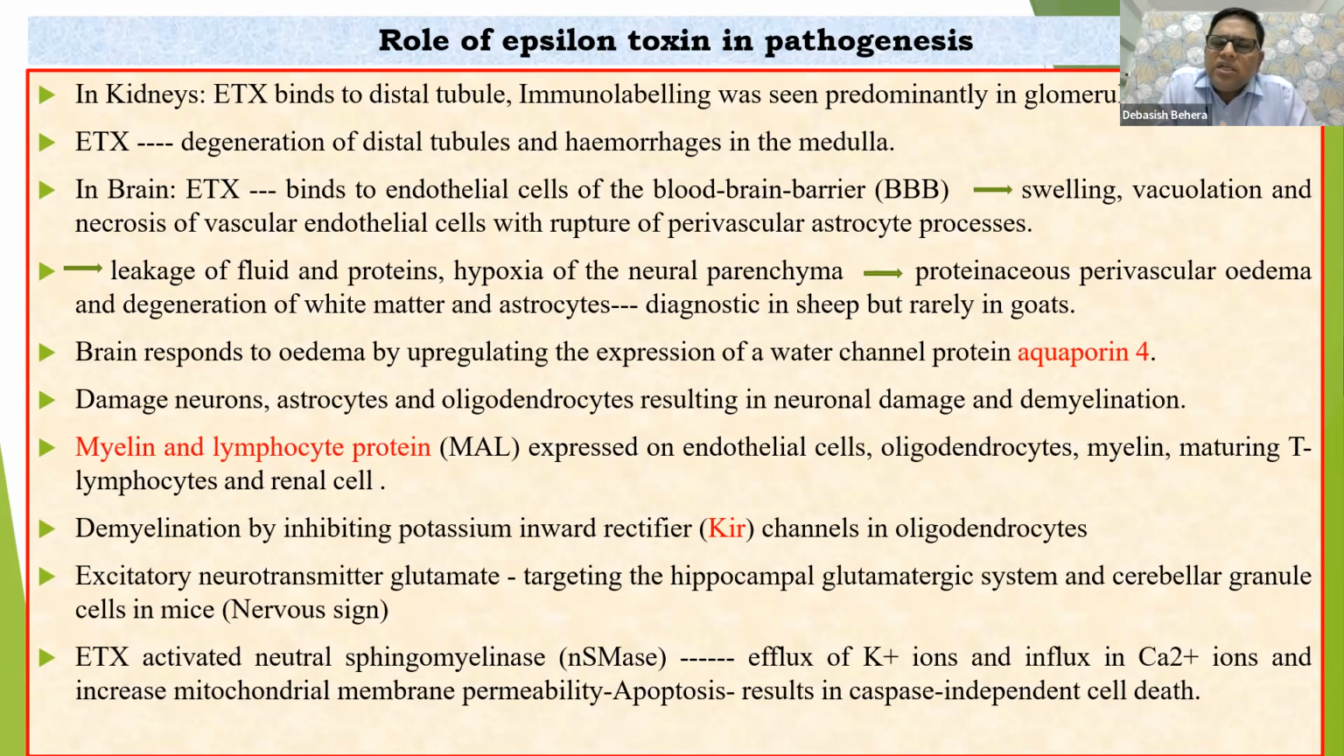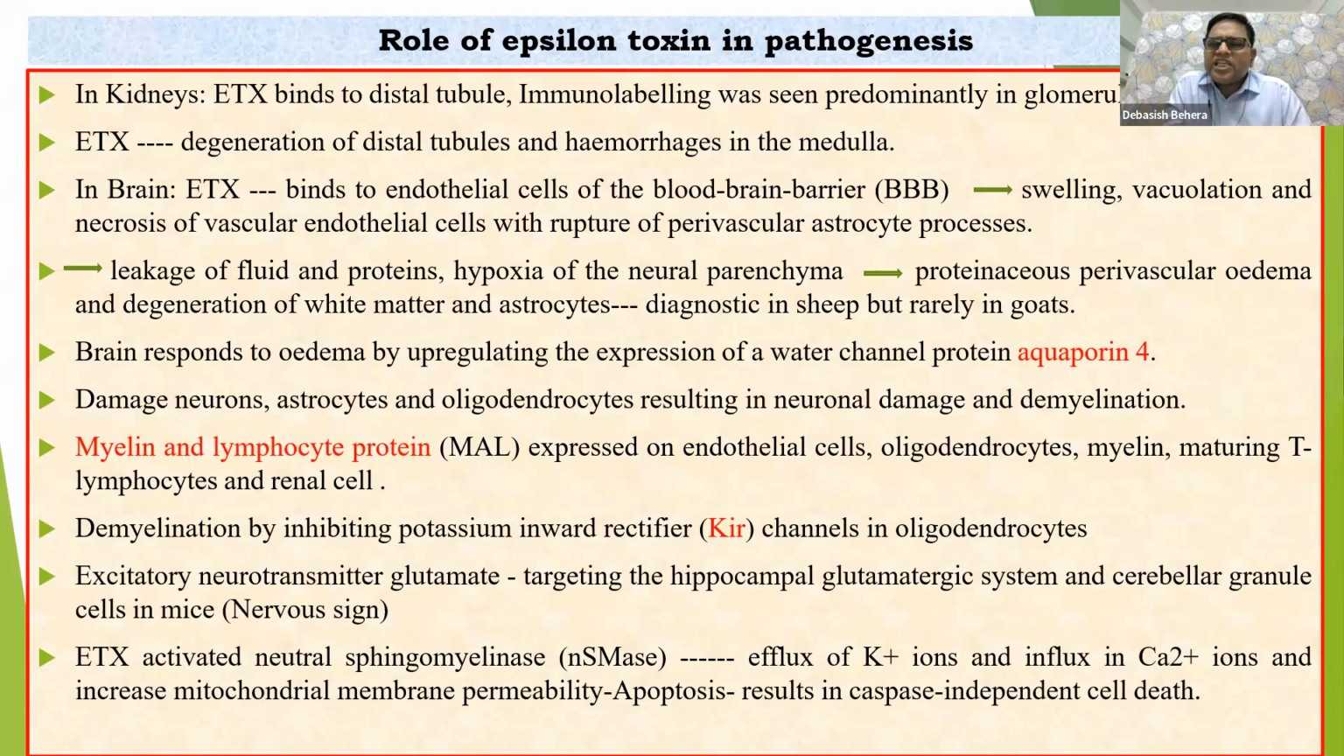Okay, so here one thing I would like to say: this particular epsilon toxin activates the sphingomyelinase enzyme. They damage the sphingomyelinase enzyme, and ultimately what happens? Damage to the cell membrane of the neurons. So obviously what will happen? Finally the ionic balance of the cell would be lost. The integrity of the membrane would be lost. So excess calcium will enter inside the neurons or inside the brain cells, maybe glial cells, maybe astrocytes.